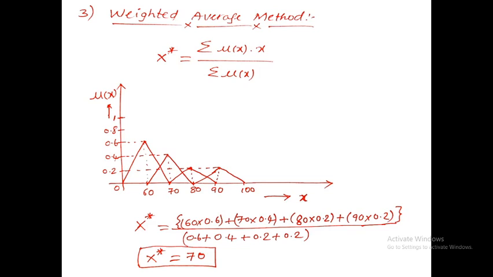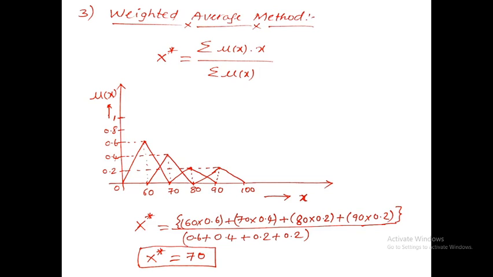The numerator is the sum of the product of the membership value and the element. The denominator is the summation of the membership values. Mu of x is nothing but the membership value, right? So by using this we can find the crisp value.